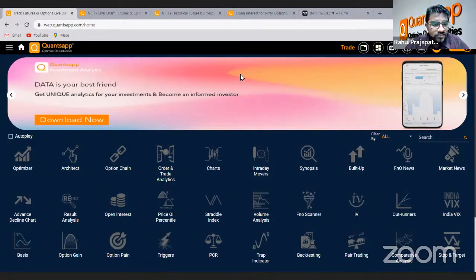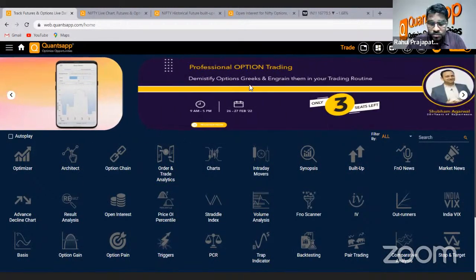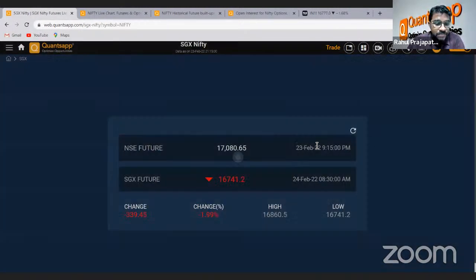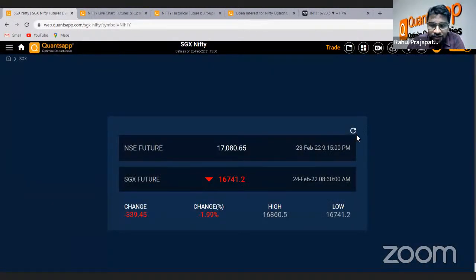So, it's the last day of the February expiry, right? 24th. And if we go and check the SGX Nifty, this will not be a good morning for a lot of people today because the market is already down by 2%, right? It's almost like 340 points down from yesterday's closing, and the market is trading somewhere around 16,750, right?